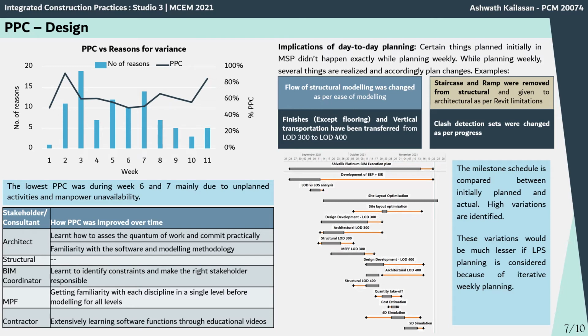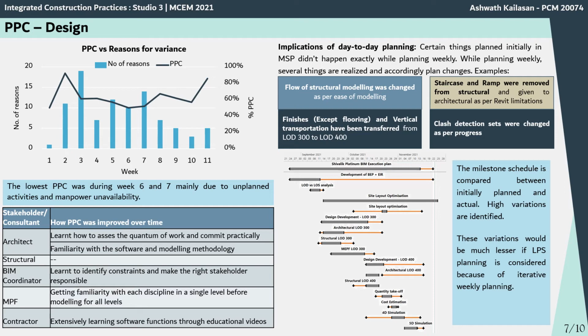The first graph here shows the PPC versus the reasons for variance. Here we could see a general trend: the higher the PPC, the lower the reasons for variance, and the PPC would be lower in case the reasons are higher. The lowest PPC was observed during weeks 6 and 7 because several unplanned activities came into account and there was manpower unavailability with respect to the architectural stakeholder. And there are several learnings throughout the study which helped to improve the PPC at the later stage.